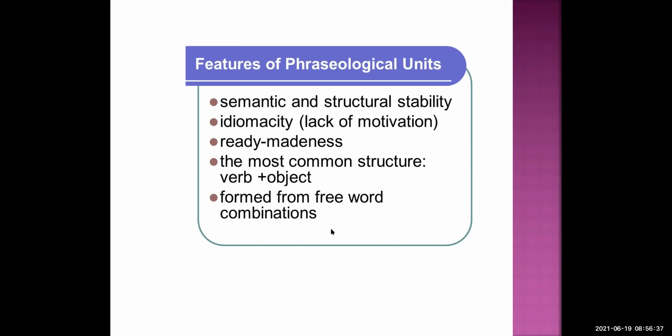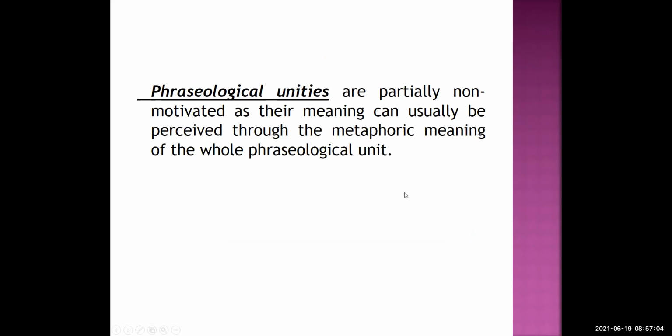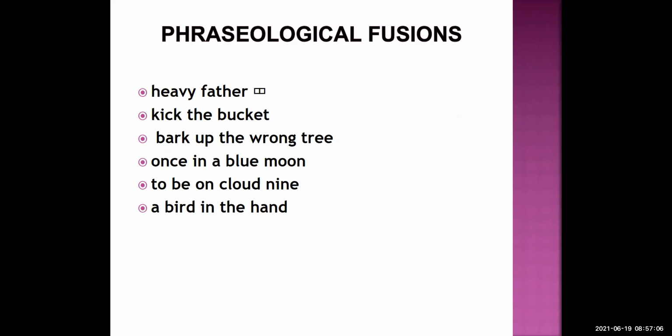Students, there are different structures of idioms, I mean the phraseological units. But the most common structure is verb plus object. For example, bark up the wrong tree or kick the bucket.